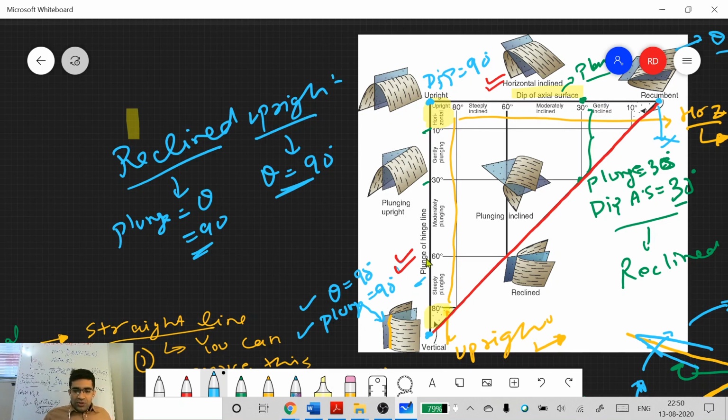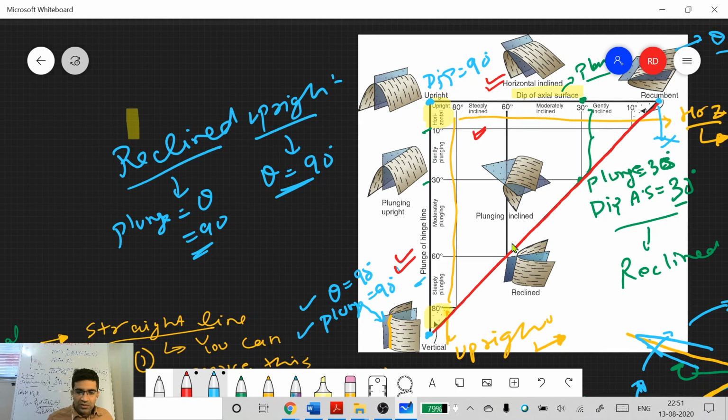Now all these folds are upright, but they will be plunging upright in between, when plunge is non-zero. So it could be gently plunging, if it plunges between 0 degrees and 30 degrees, moderately plunging, or steeply plunging. Similarly, all these cases are horizontal, meaning they are non-plunging. So you can call them either horizontal or non-plunging: steeply inclined non-plunging, moderately inclined non-plunging, gently inclined non-plunging, and in between you have plunging inclined. And you can give further names also.